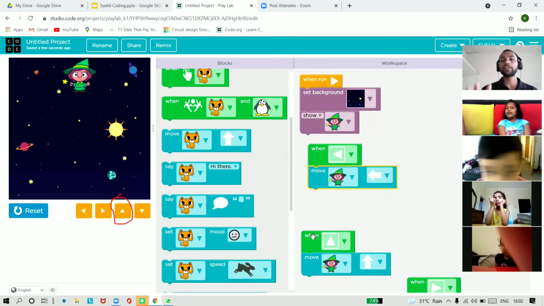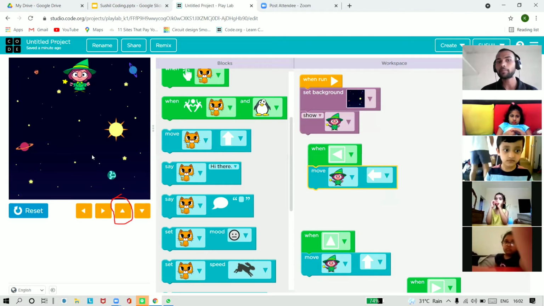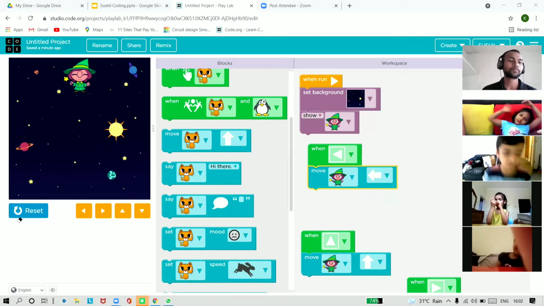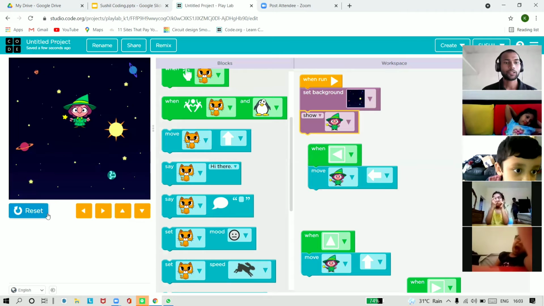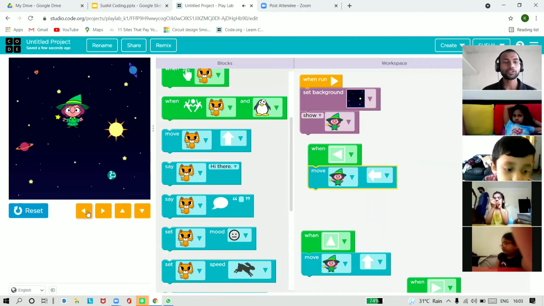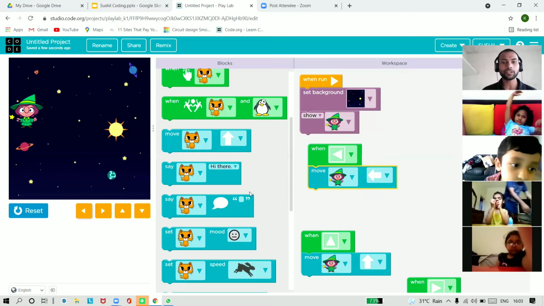So we have done 4 things now. We have coded our game for the magician to move in different directions. Let's see whether we have done it or not. I'm just resetting it. Now I'm clicking. You can see when I'm clicking on the right arrow, the magician is going in the right direction.